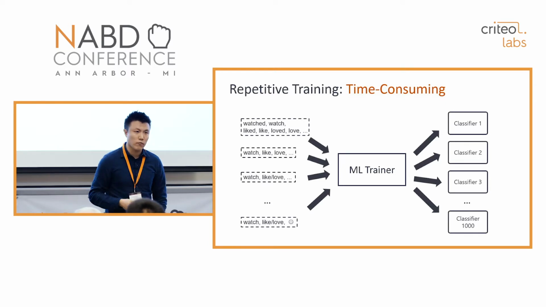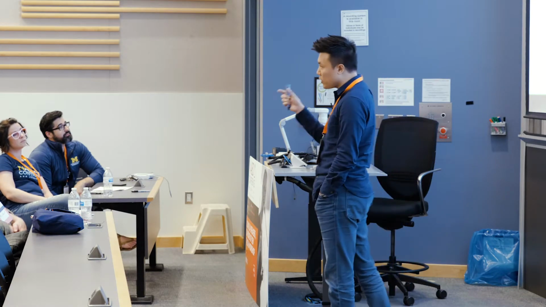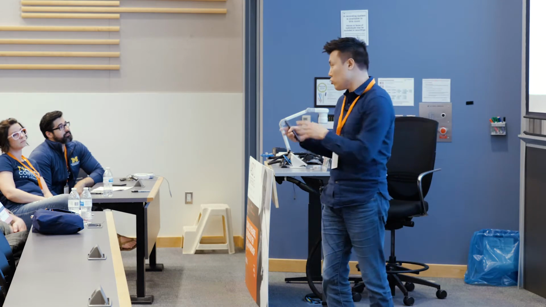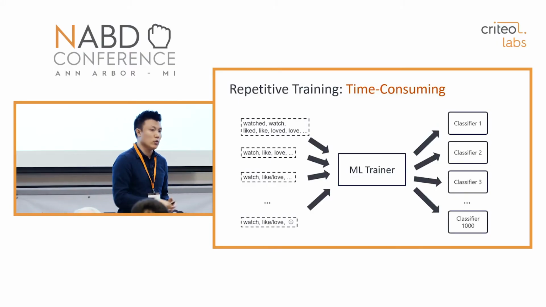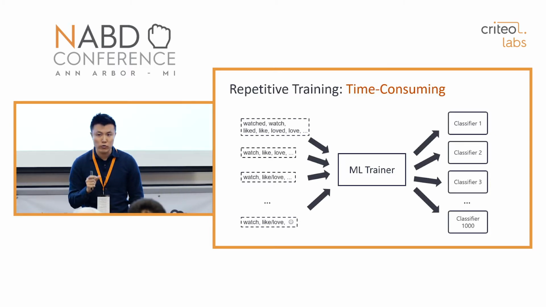And then you train a classifier. But you didn't like the accuracy of this classifier, so you want to try a different set of features. Now you apply the stemmer to treat watched and watch as the same word, and like and liked as the same word. And you train another classifier. And you repeat this process again and again until you have a satisfactory accuracy level.